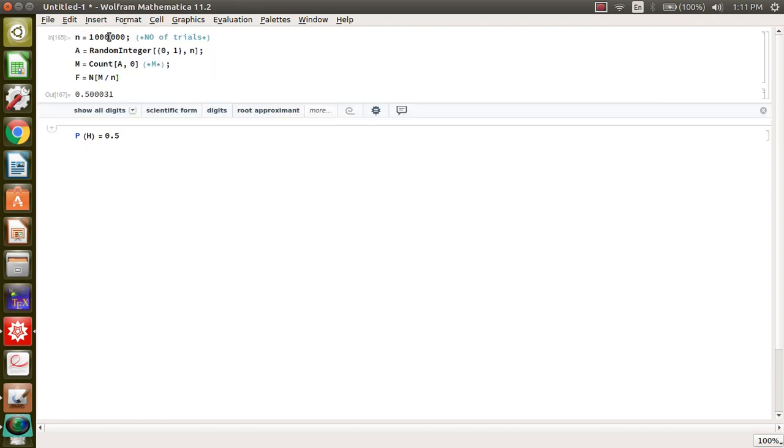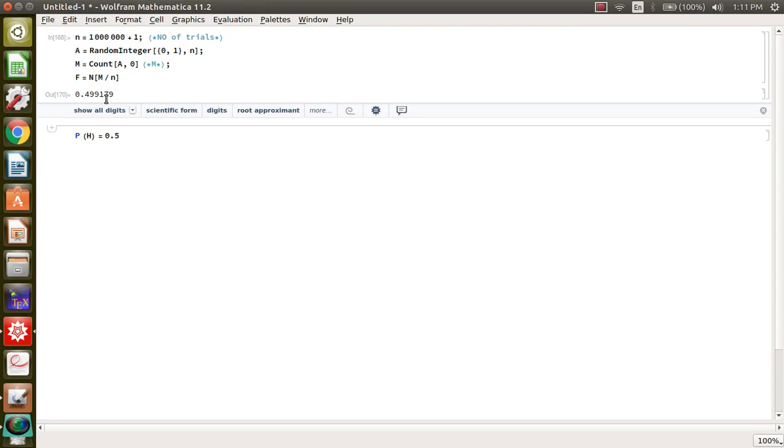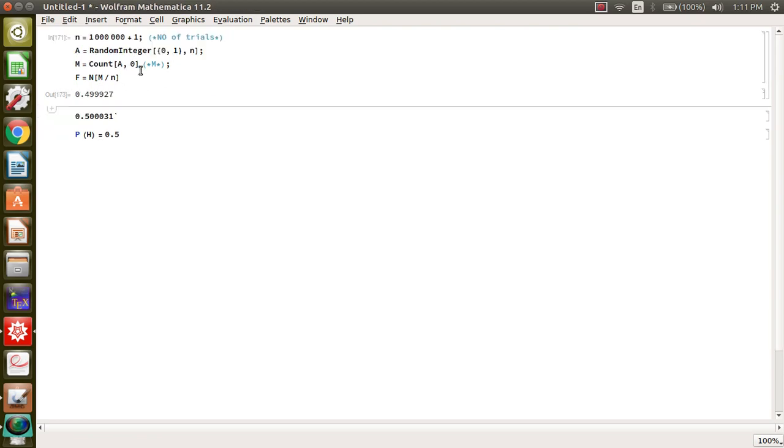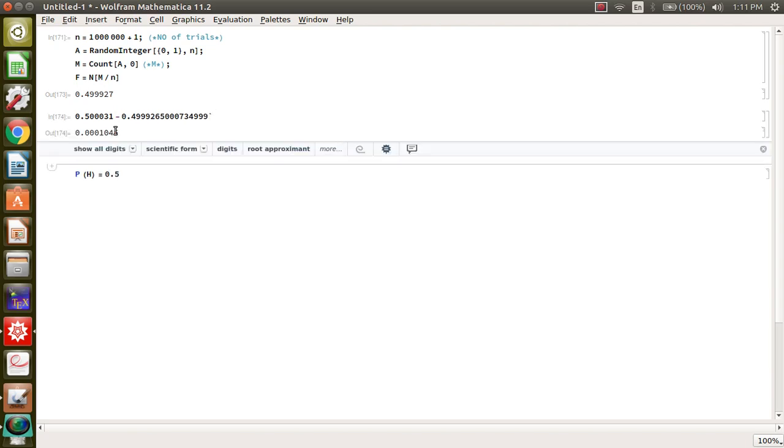Now even if we increase slightly, let's say we just increase it by 1, how much will it get? Now it's very close. The previous number was this, so the new number becomes this. If we take the difference of these two, this is 0.0001. This means that this is roughly a constant.